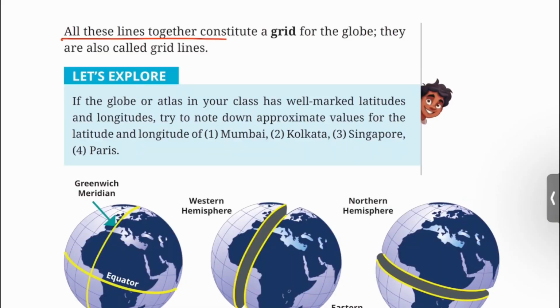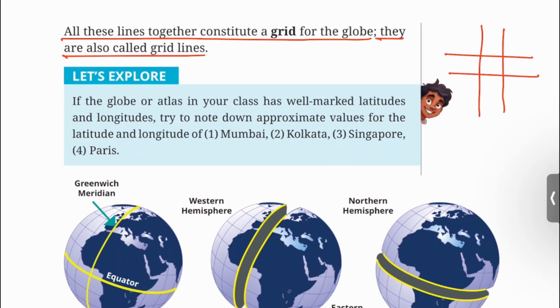All these lines together constitute a grid for the globe. They are also called grid lines. As in Cartesian plane, the lines parallel to x-axis and y-axis form grid. Similarly, the latitudes and longitudes form grid, so-called grid lines.